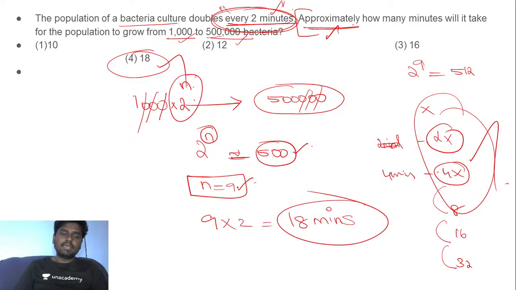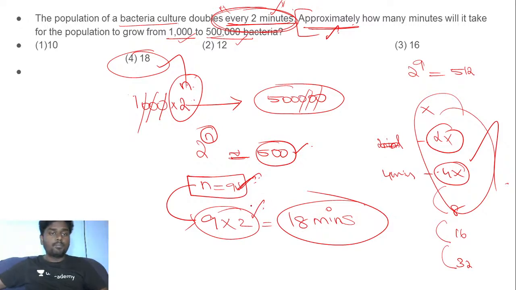This n is for doubling in every 1 minute. If it doubles in every 2 minutes, you simply multiply this 9 with 2. So it will take 18 minutes for the population of bacteria to grow from 1,000 to 5 lakh. That's it. Fine. So is that clear, guys? Yeah. Let's go for the next question.